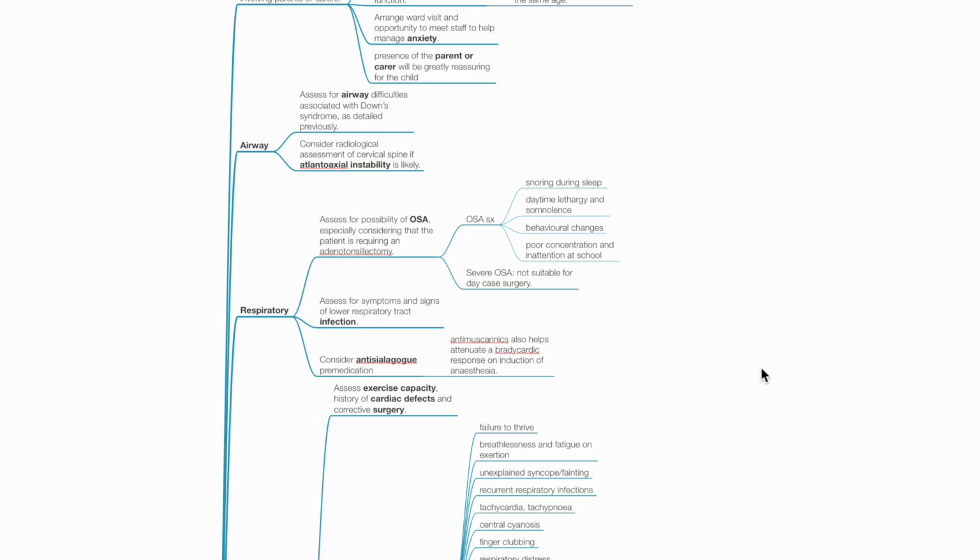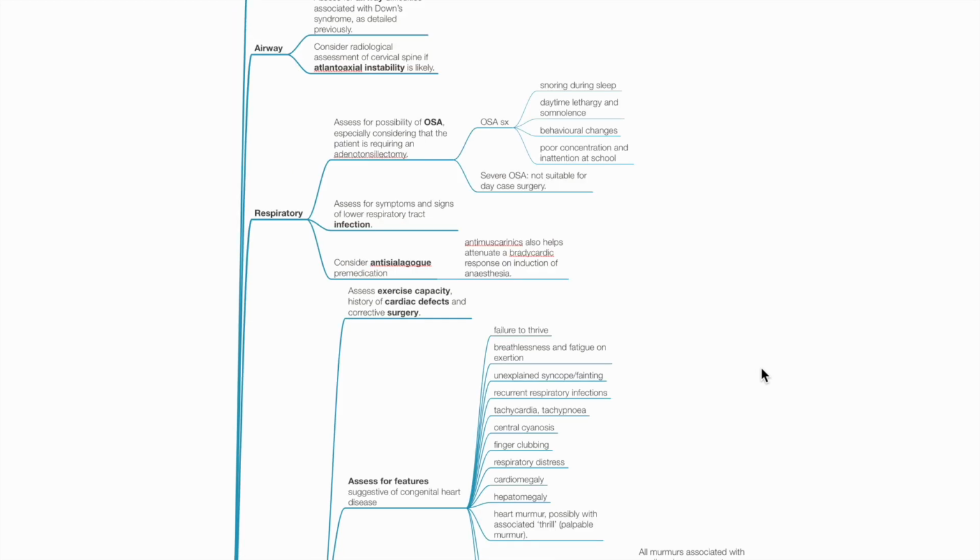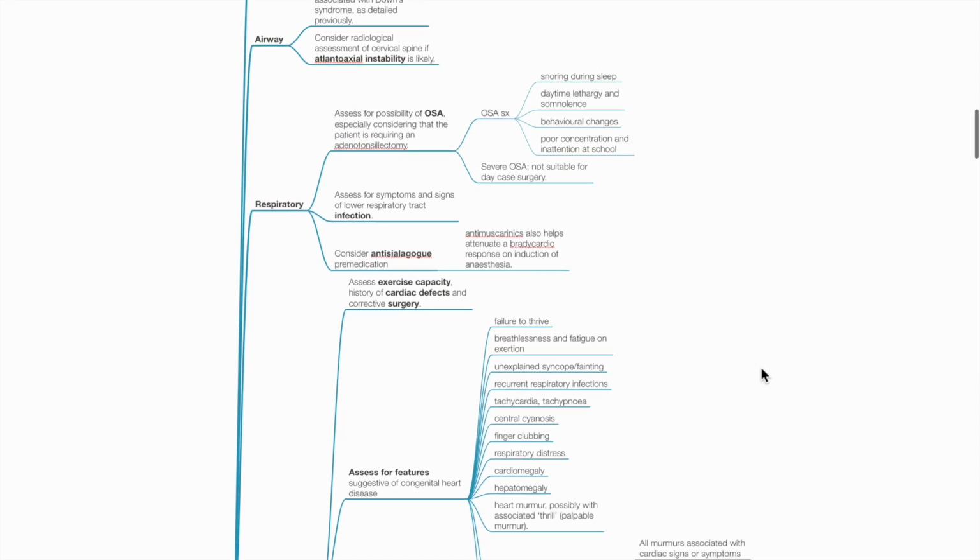Airway: assess for airway difficulties associated with Down syndrome. Consider radiological assessment of cervical spine if atlantoaxial instability is likely. Respiratory: assess for possibility of OSA, especially considering that the patient requires an adenotonsillectomy. Symptoms of OSA include snoring during sleep, daytime somnolence, behavioral changes, and poor concentration and inattention at school. Patients with severe OSA are not suitable for day case surgery. Assess for symptoms and signs of lower respiratory tract infection. Consider anti-sialagogue pre-medication. Antimuscarinics also help attenuate a bradycardic response during induction.